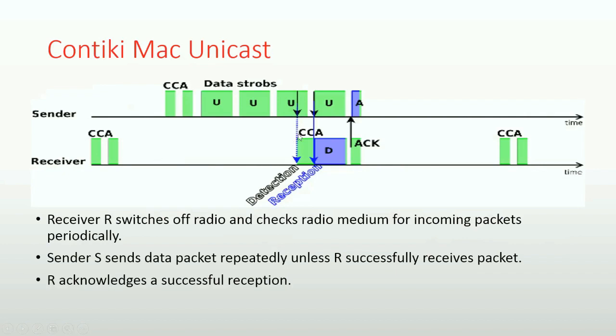When a sender wants to send a unicast packet to a receiver, it checks the radio medium for any nearby radio transmissions, thereby trying to avoid collisions. Since the sender does not know whether the receiver is awake, it repeatedly sends the intended packet in strobes until it receives an acknowledgement from the receiver.